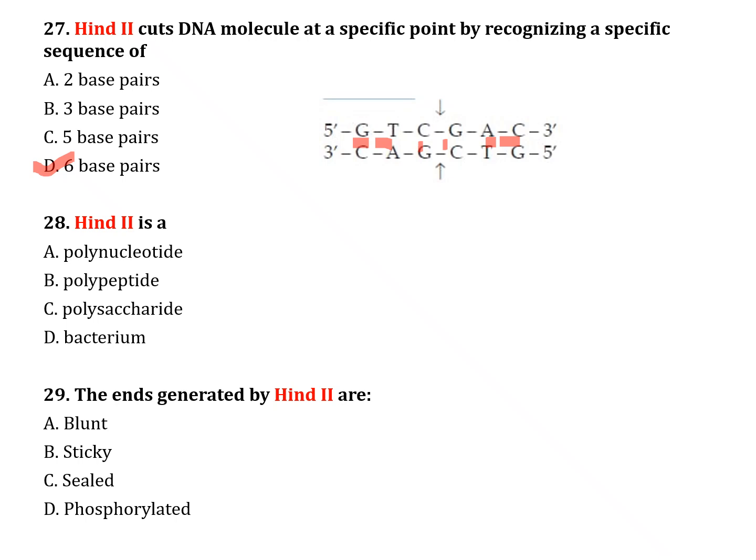The next question, number 28. HindII is a: option A, polynucleotide; option B, polypeptide; option C, polysaccharide; option D, bacterium. The correct answer is option B, polypeptide. The next question, number 29. The ends generated by HindII are: option A, blunt end; option B, sticky end; option C, sealed; option D, phosphorylated. The correct answer is option A, blunt end. HindII cuts the DNA between C and G and the end formed is a blunt end.